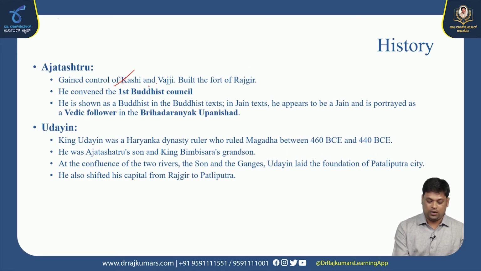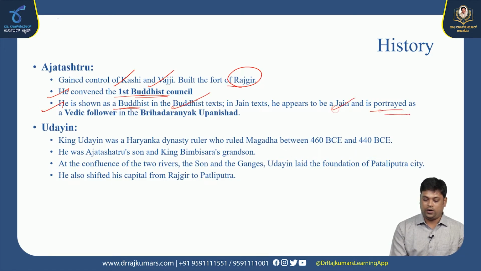He gained control over Kashi and Vajji. He is the one who built the fort of Rajgir, and he convened the first Buddhist council. He was the patron of the first Buddhist council. He is shown as a Buddhist in the Buddhist texts, as a Jain in Jain texts, and portrayed as a Vedic follower in the Brihadaranyaka Upanishad. So he was a contemporary of all the religions as well.